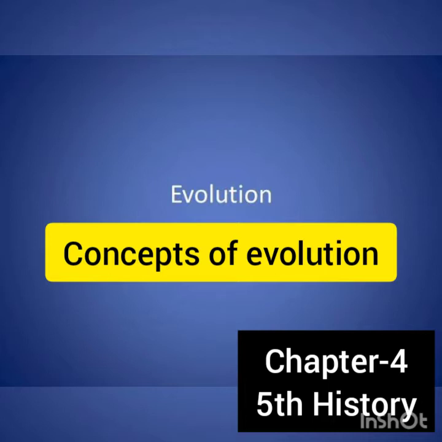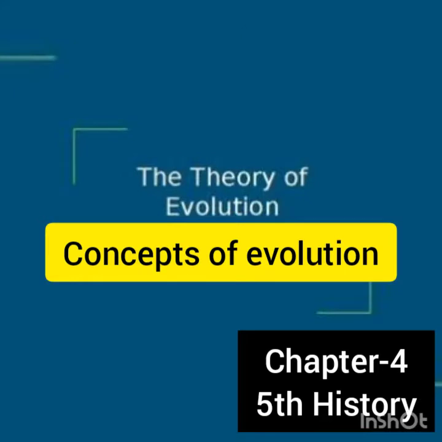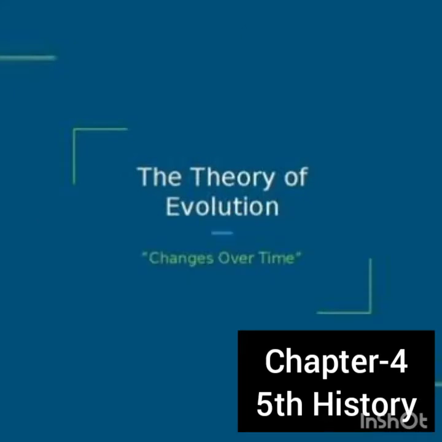The new species are more evolved than the original species. Original species become extinct sometimes. When they become extinct, we'll see in Darwin's theory. Sometimes more than one species evolve out of the original species.